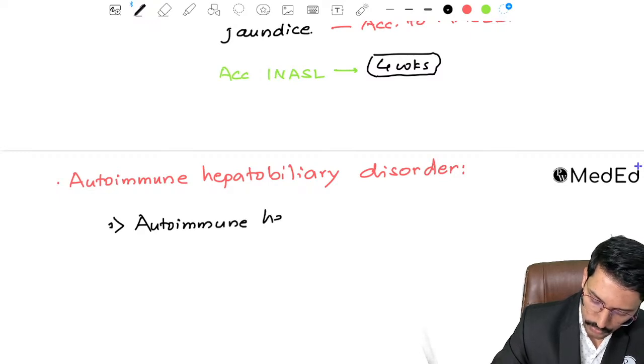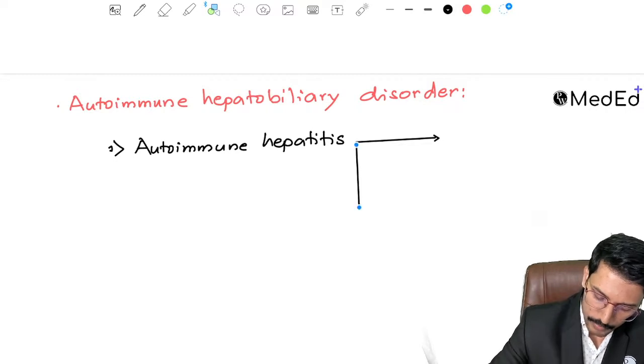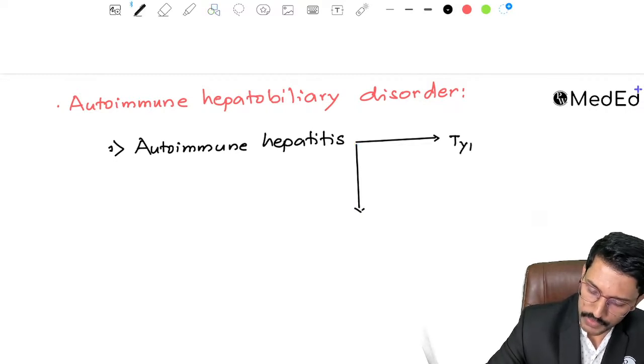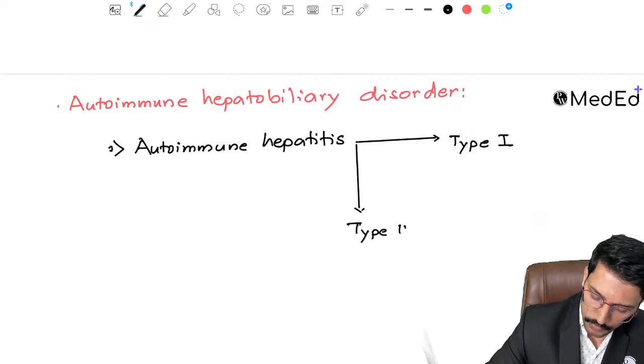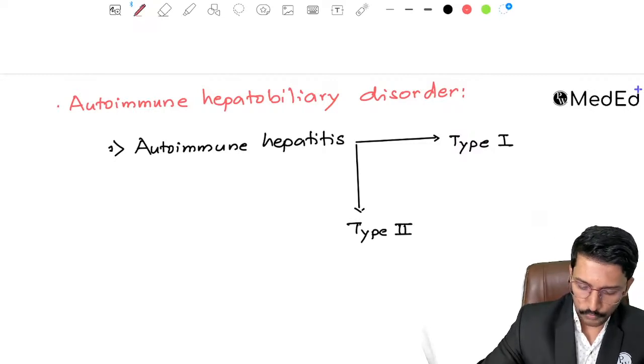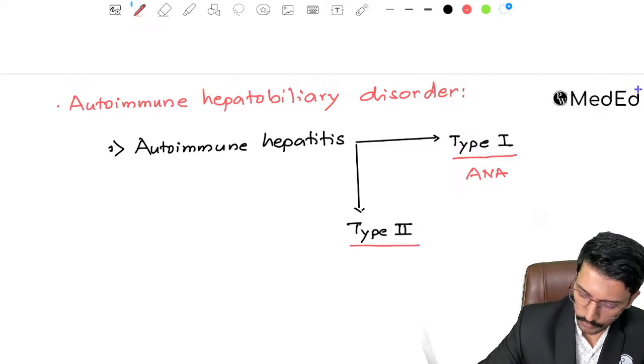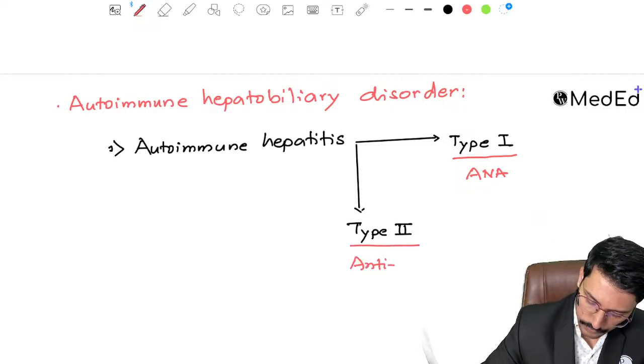Mostly they will ask you about the types of autoimmune hepatitis. So please remember there are 2 types of autoimmune hepatitis, type 1 and type 2. Okay, so what they will ask you is which antibody is typically suggestive of type 1 and which antibody is typically suggestive of type 2. Okay, so for type 1, the antibody that is suggestive of type 1 is ANA. And the antibody that is suggestive of type 2 is anti-LKM1, anti-liver kidney microsomal 1 antibody.